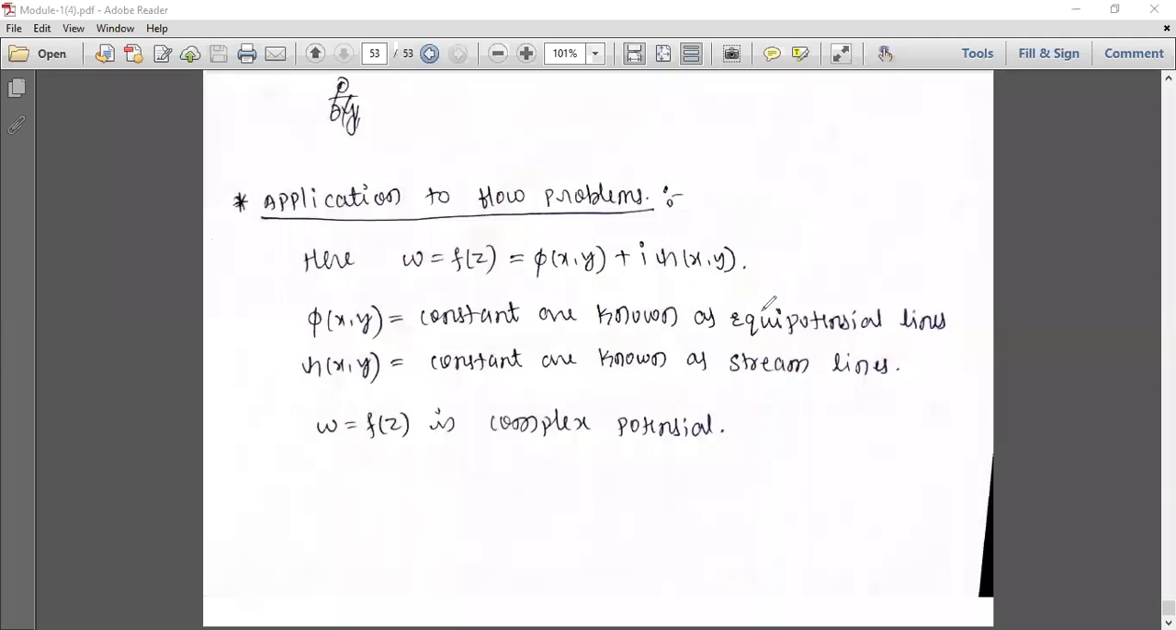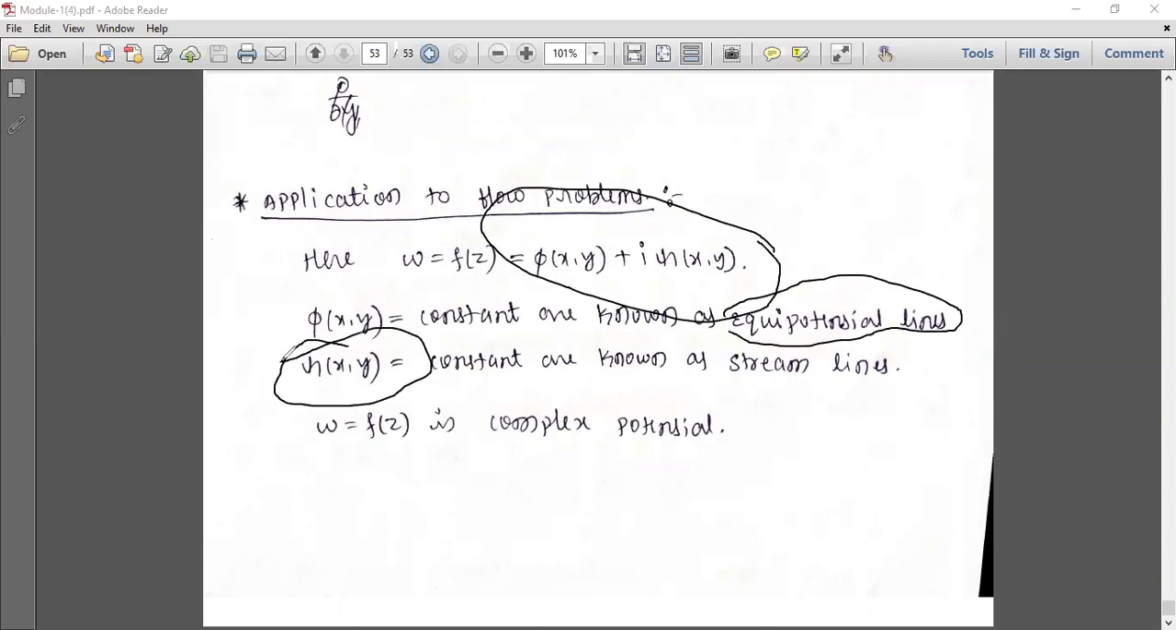But instead of using those words, they may use the words equipotential lines, streamlines, or complex potential. Find a complex potential, they will ask you. Complex potential in the sense that you have to get both the real part and the imaginary part. Find the streamlines, that is psi, like this way.